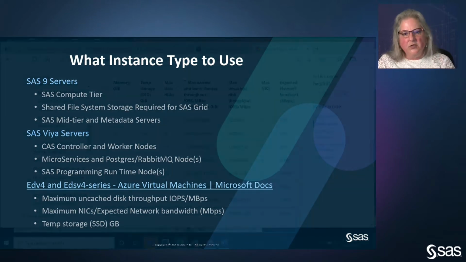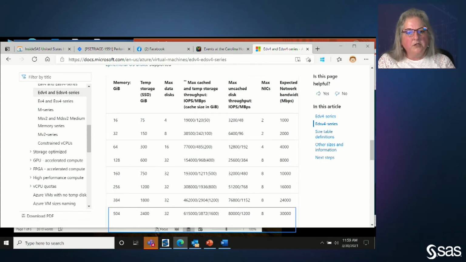I keep alluding to this web page. So what I'm going to do here is pull it up, and I've got most of the information in here. You can scroll over more to the left to get the actual instance name and the number of vCPUs. But the next thing I want to talk about is the other information that's extremely important for you to look at. I've actually gone to the EDS, so Edsv4 series. These are all Cascade Lake processors. I'm looking at the 64 vCPU instance type. I've put a little box around the information so you can see what I'm talking about.